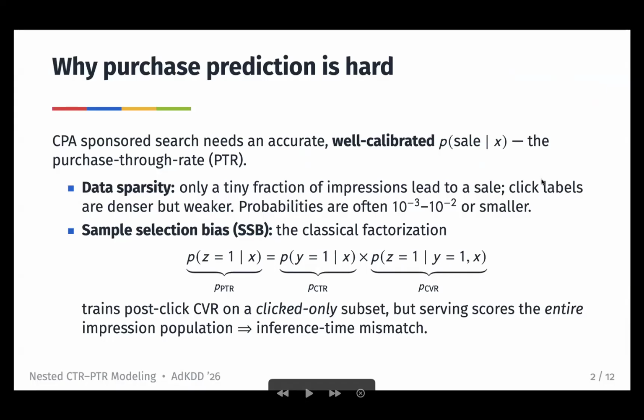First, data sparsity. Only a tiny fraction of impressions actually end in a sale. Meanwhile, click labels are less sparse, but they're a weaker signal. These probabilities may be around 10 to the minus 2, 10 to the minus 3, or smaller.